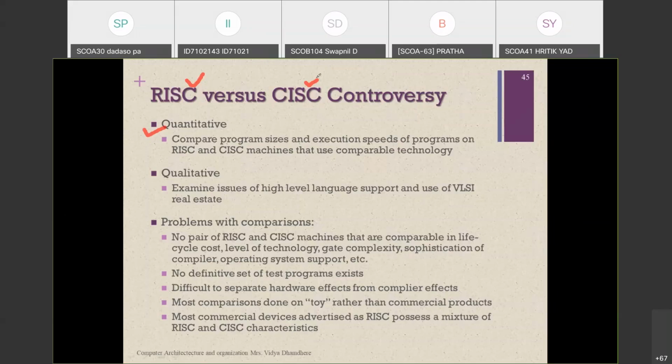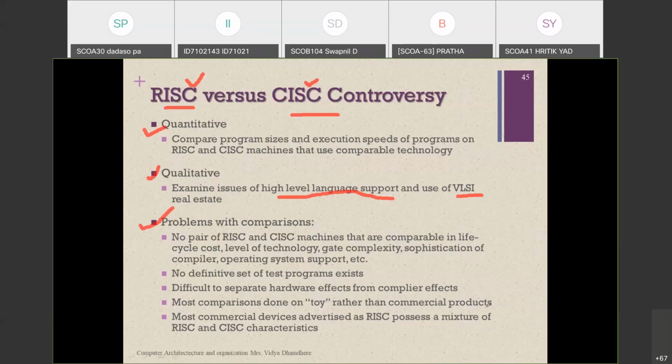Now, next thing is the qualitative controversy. Examine the issue of high level language support and use of VLSI real estate. So whenever you are using the RISC and CISC processor, we first of all observe the high level language support which is provided with the help of the very large scale integration circuits, which is used in the real world that we need to use. Then we need to compare. The next one is the problem with the comparison.